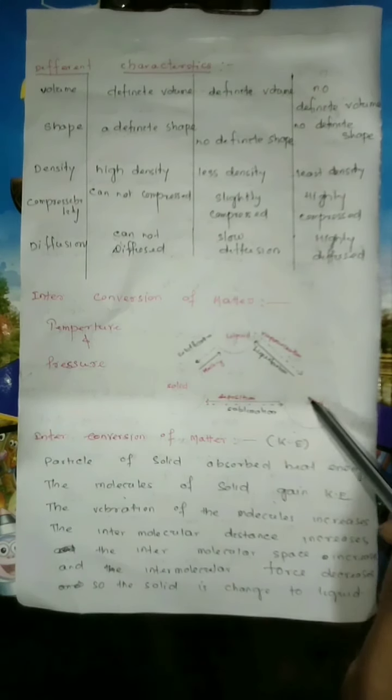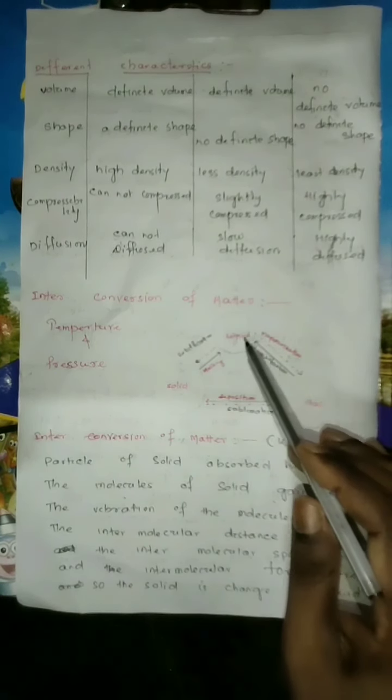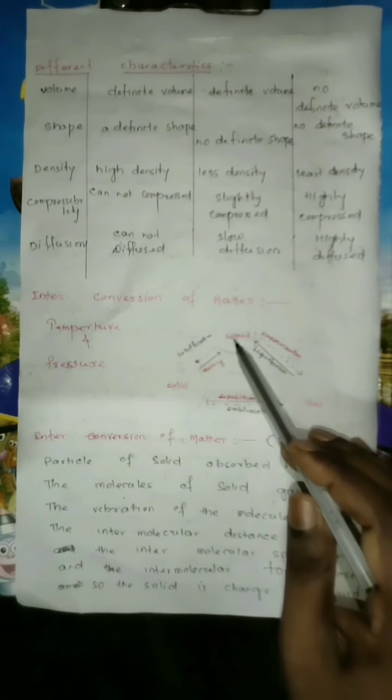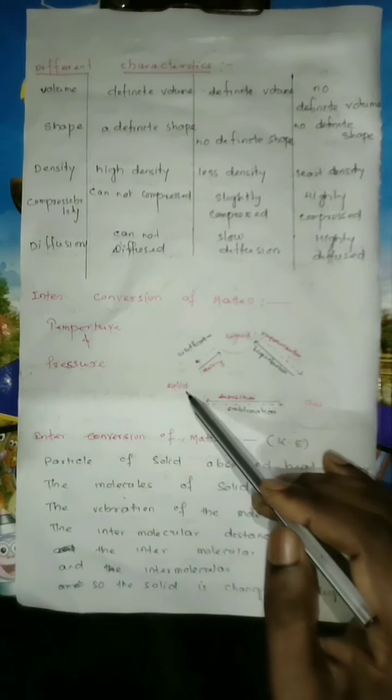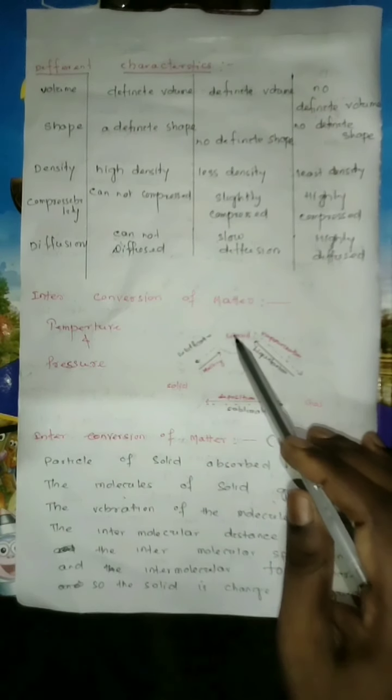And the same thing also in reverse. If you decrease the temperature and pressure, the gas will be condensed to liquid. And the same thing, if you decrease the temperature and pressure, the liquid changes to solid. When solid changes to liquid with increase in temperature and pressure, this is known as melting.